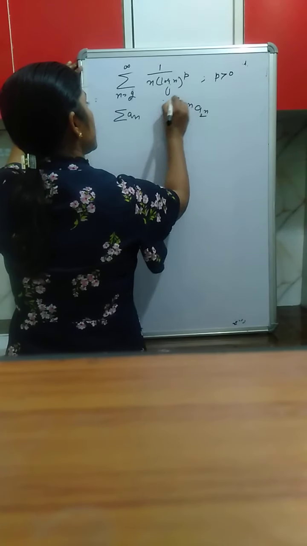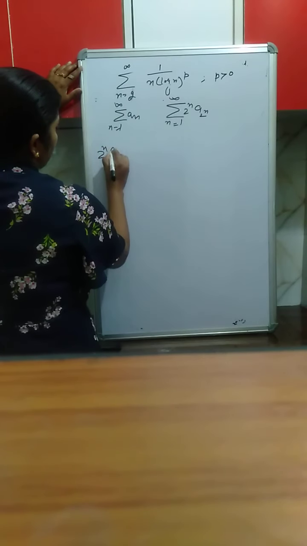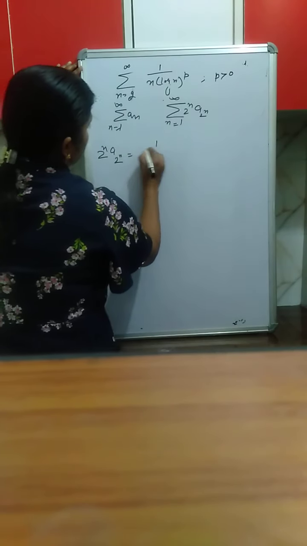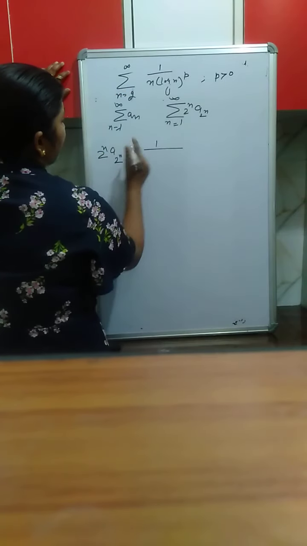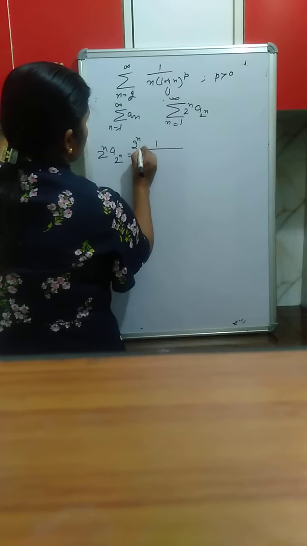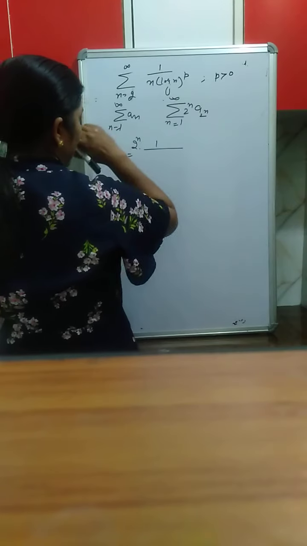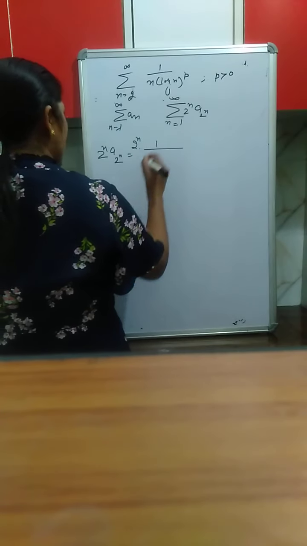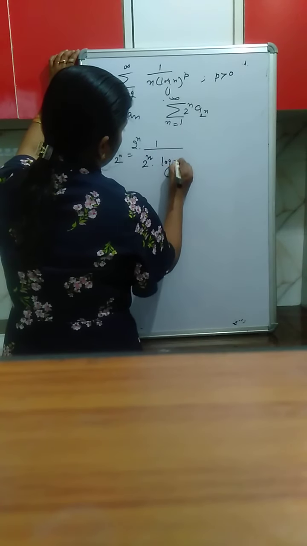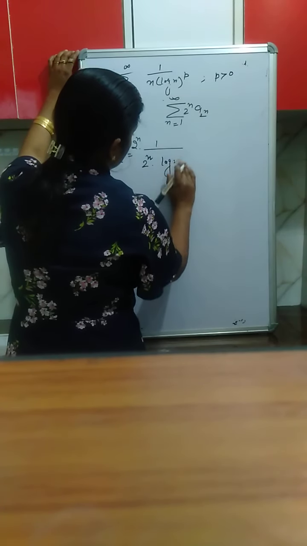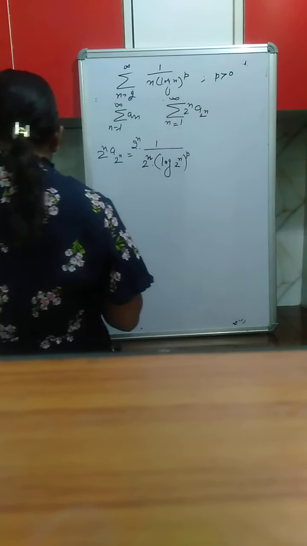So let us check what is 2 raised to the power n a(2 raised to the power n). Replace n with 2 raised to the power n and multiply with 2 raised to the power n. So it is 2 raised to the power n upon 2 raised to the power n into (log of 2 raised to the power n) whole raised to the power p.